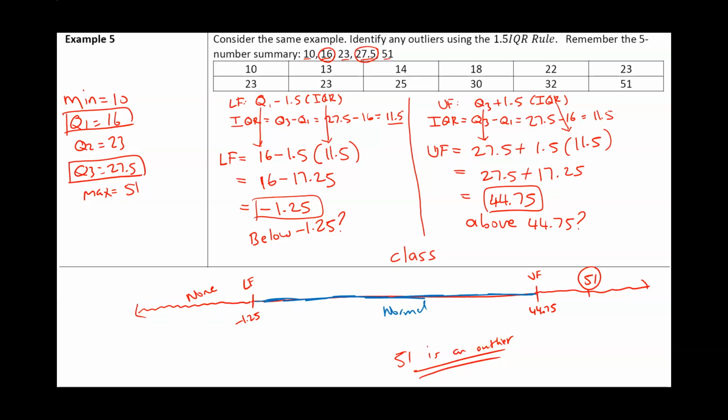So if I were to plot all these, and I'm not going to plot all of them, but like this is 10, this is 13, this is 14, et cetera, then we get to 32, which is here. So 32 is still between negative 1.25 and 44.75, so it's a normal value. But anything to the right of 44.75 is an outlier. To the left of negative 1.25 is an outlier. And we don't have any values to the left of negative 1.25, so we have no outliers on the left side. But to the right of 44.75, we have 51, which means it is an outlier.